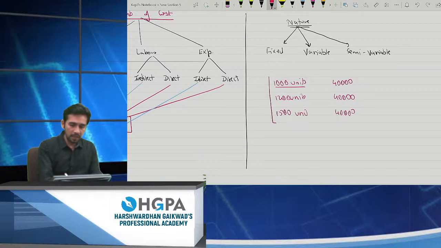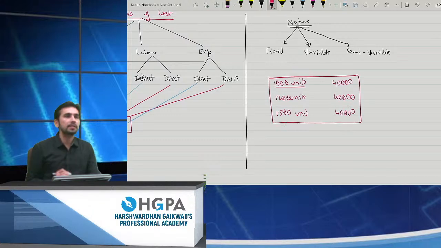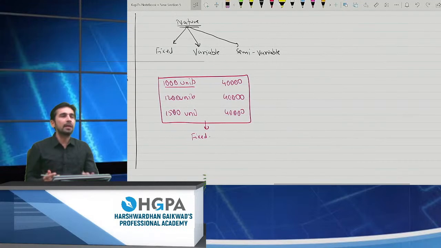So can you please tell me which type of cost this is? Obviously fixed cost, because 1,000 units still 40,000, 1,200 units 40,000, 1,500 units still 40,000. That means this nature is fixed for the simple reason, right? यहाँ पर आपके यूनिट्स के हिसाब से आपका खर्चा चेंज नहीं होता है. The cost is not changing with the number of units, and therefore it is fixed.